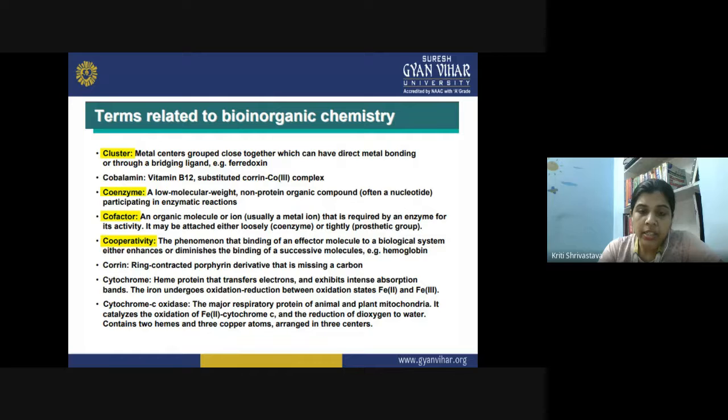It catalyzes the oxidation of Fe2+ cytochrome C and the reduction of dioxygen to water. So when the dioxygen is reduced, it will form water, and cytochrome C oxidase performs this function. It contains 2 heme proteins and 3 copper atoms, and they are arranged in 3 centers.